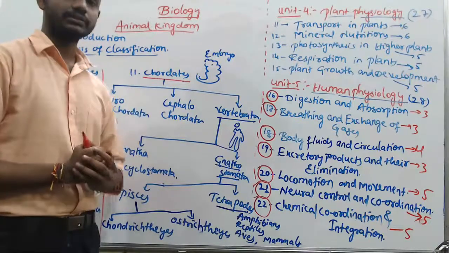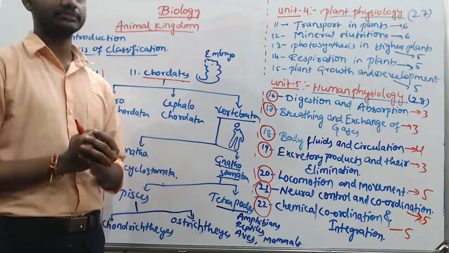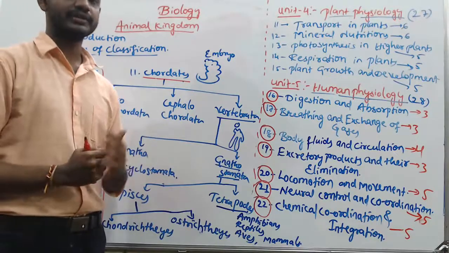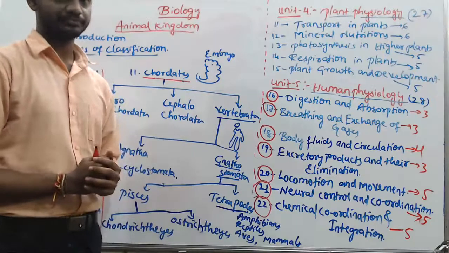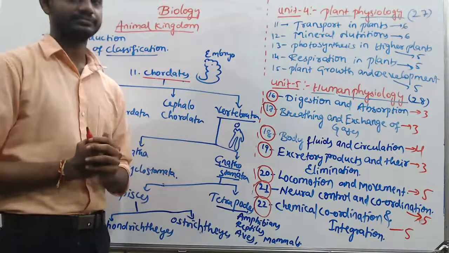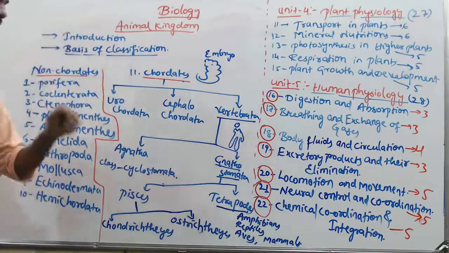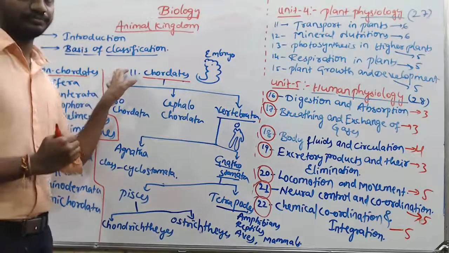And the third one, plant kingdom, where you're going to study in detail algae, bryophytes, pteridophytes, gymnosperms, and angiosperms. Okay, this is the zoology chapter, animal kingdom. So these are the concepts we're going to discuss in our daily sessions.